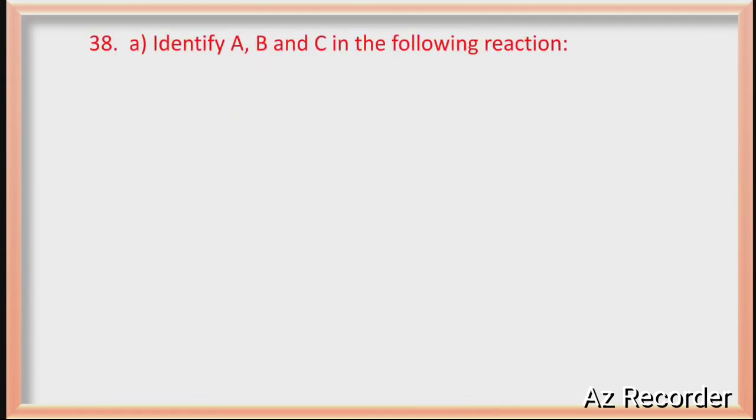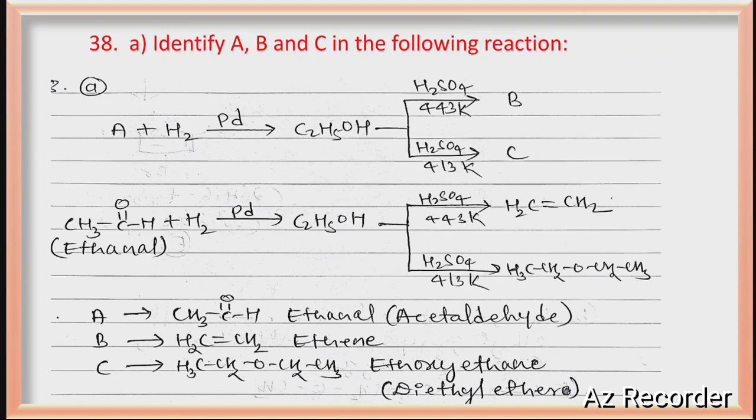Talking about the next question, identify A, B, C in the following reaction, they are asking. See the reaction: A plus H2 over palladium gives ethanol, which at 443 Kelvin gives B and at 413 Kelvin gives C. Remember guys, reduction of an aldehyde will give an alcohol, that too a primary alcohol, correct or not? In the alcohol 2 carbons are given, so your aldehyde should contain 2 carbons. So A is acetaldehyde, which on reduction gives ethanol, right?